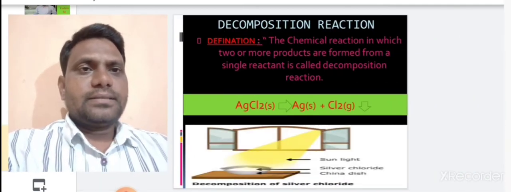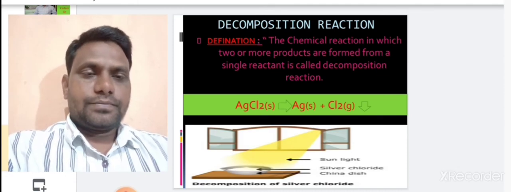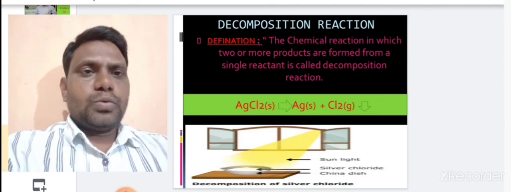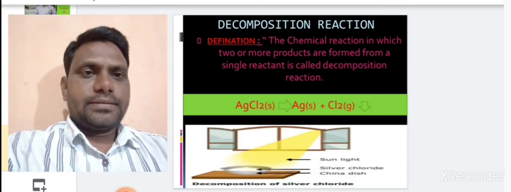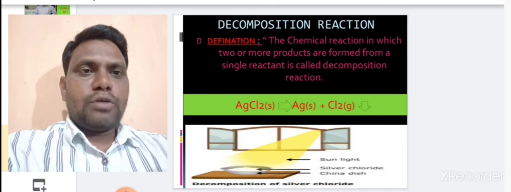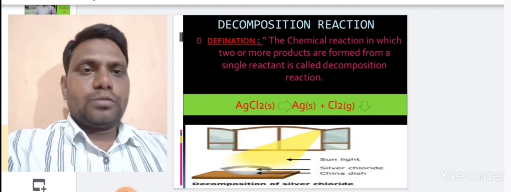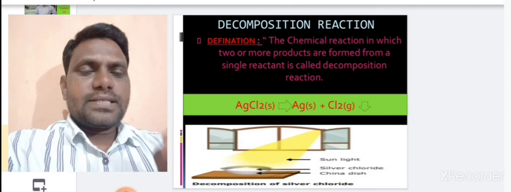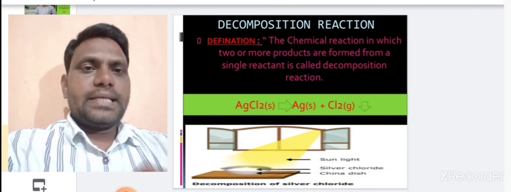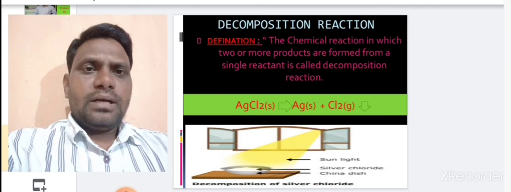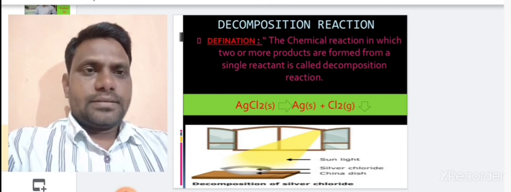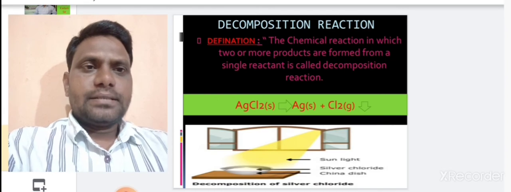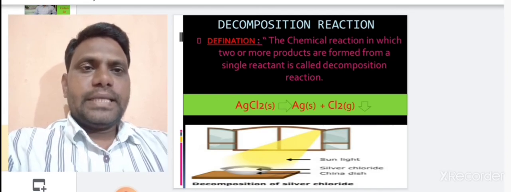The second reaction is decomposition reaction. AgCl2 means silver chloride. The formula for silver chloride is AgCl2. Take this silver chloride in a china dish and then expose it to sunlight. When it is exposed to sunlight, it decomposes, it breaks into silver, and chlorine gas is evolved.